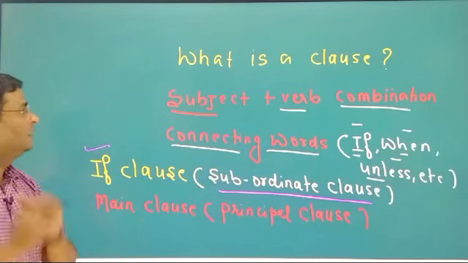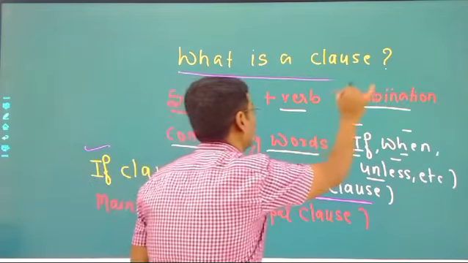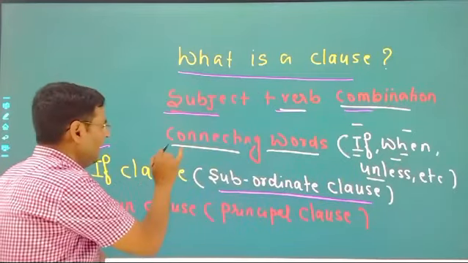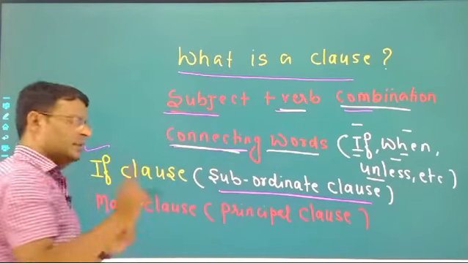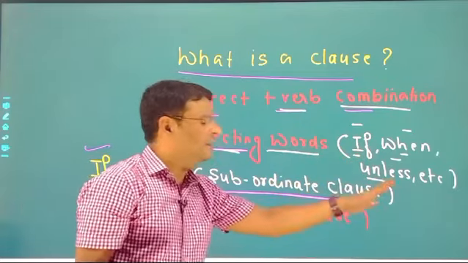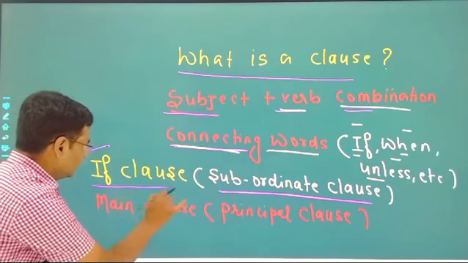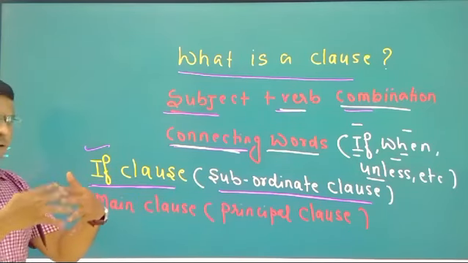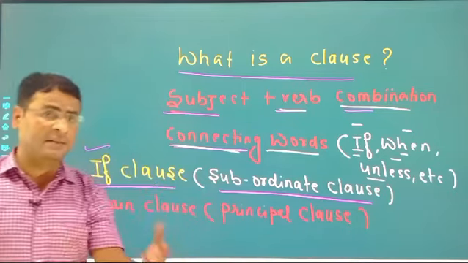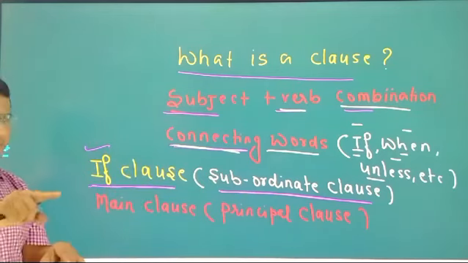Is it clear? Now I am repeating once again. First of all, you have to know what is a clause. A subject and verb combination is called a clause. And in a clause you will find connecting words, also called conjunctions, for instance if, when, unless, etc. There are lots of conjunctions. In conditional sentences you will find two sentences and both are joined by a conjunction, and definitely the conjunction if is used.